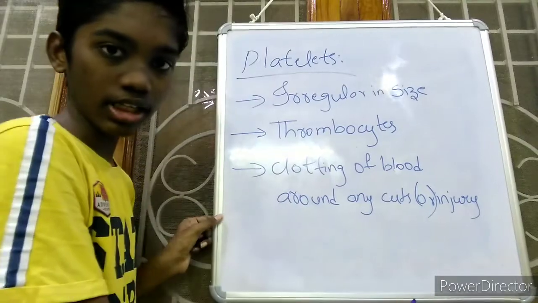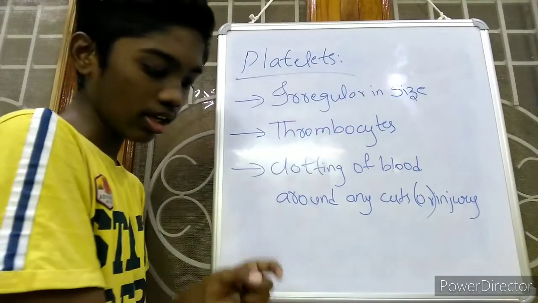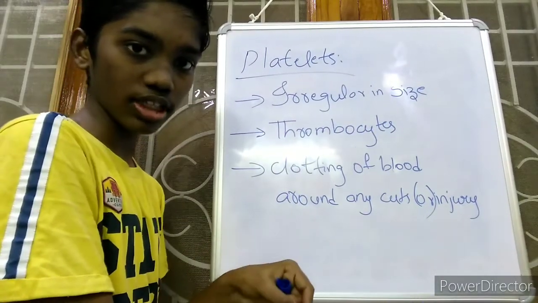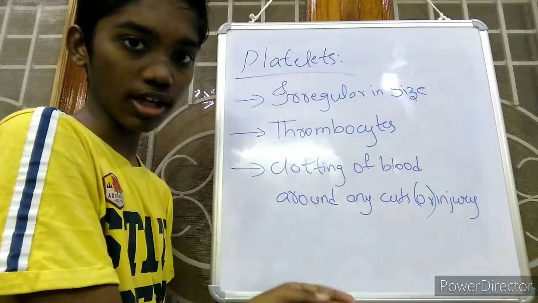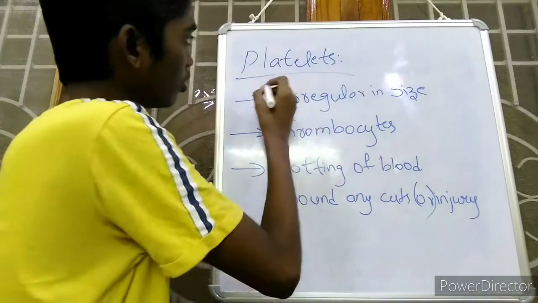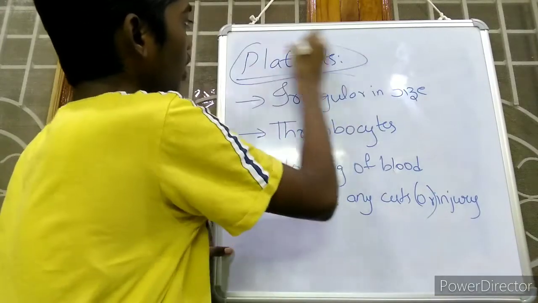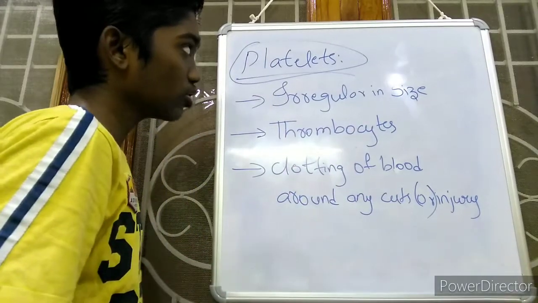So when we get any injury to our hand or our leg, the blood will be clotted around that injury, and the blood helps to cover the skin at that place. So platelets play a major role in that process. So this is about